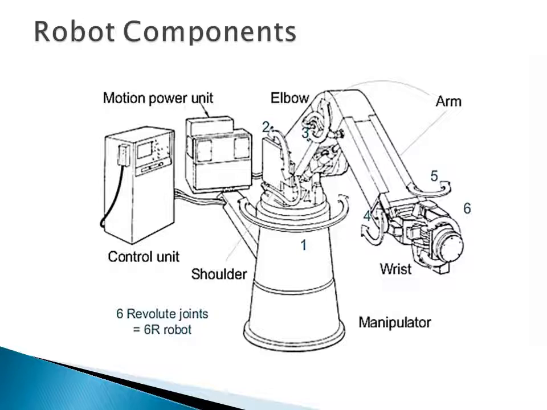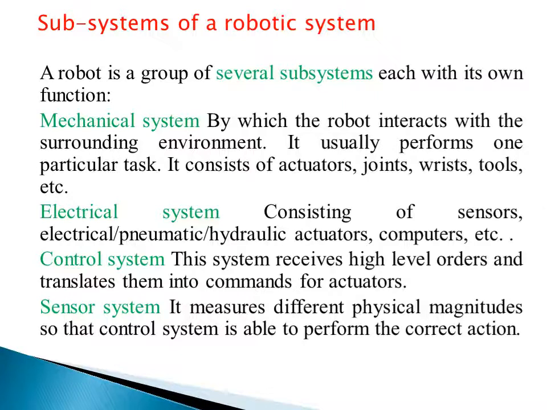Just like a CNC, you have to control the motion of the tool in the space, or you can control parameters like feed, speed, or any other parameter which can be controlled with the help of your CNC programming. The same thing is happening here also. We have to use a control unit, and the control unit will control the motion of the axes, or the motion of the joints. So these are the subsystems of a robotic system, and more description is also required.